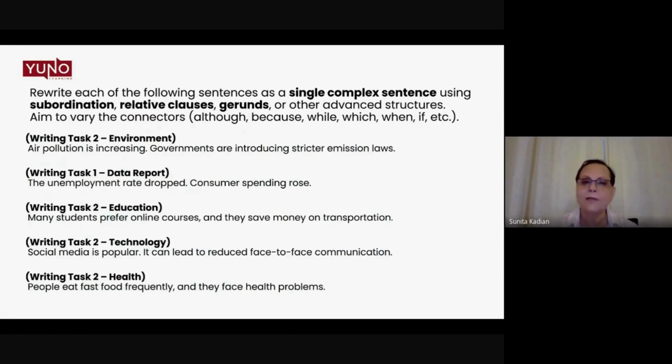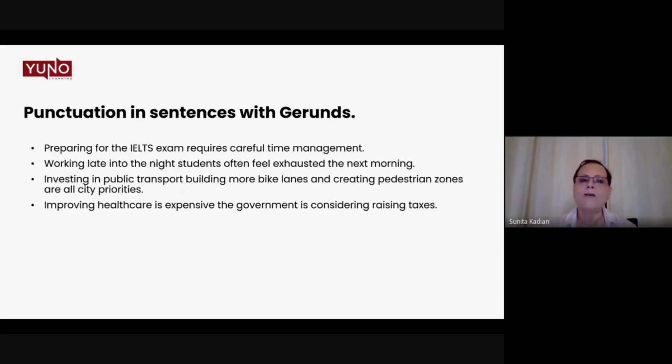You write something. Write is the verb, right? If I have to use it as a noun, then we'll use writing, right? Writing is not good. Writing needs to be improved. Then we use the -ing form of the verb. How do we use punctuation in sentences with gerunds?